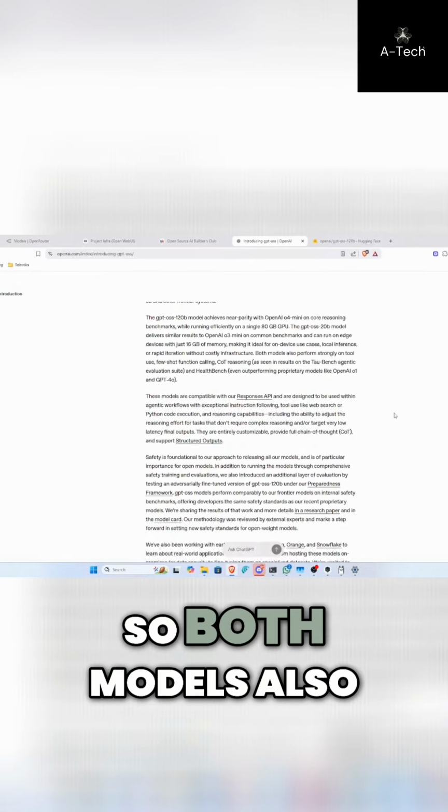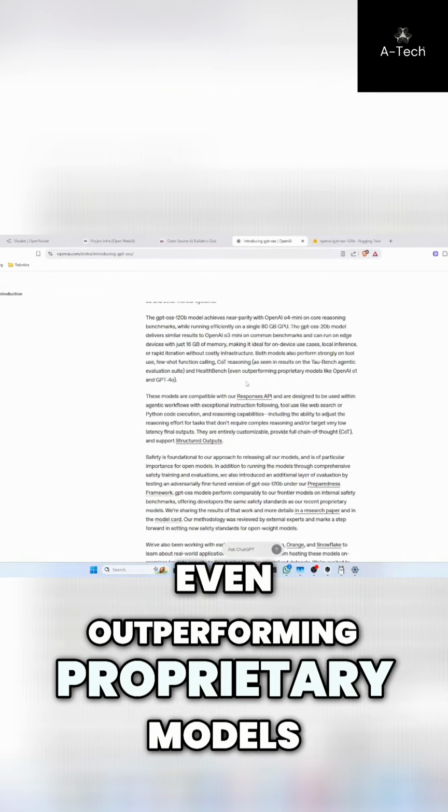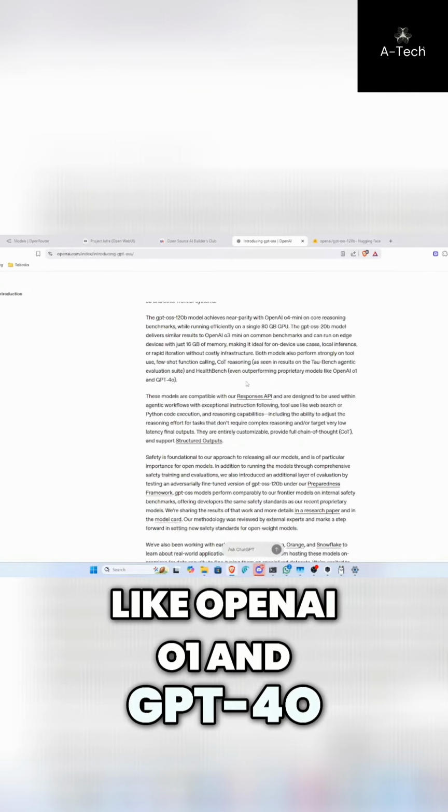Okay. So both models also perform strongly on tool use, few-shot function calling, COT reasoning, chain of thought reasoning, of course, and HealthBench, even outperforming proprietary models like OpenAI o1 and GPT-4o. And here's why I'm reading all this information to you, because I know you guys can read this for yourself: these models are compatible with our API and are designed to be used within agentic workflows with exceptional instruction following, tool use like web search or Python code execution, and reasoning capabilities, including the ability to adjust the reasoning effort for tasks that don't require complex reasoning and/or target very low latency final outputs.